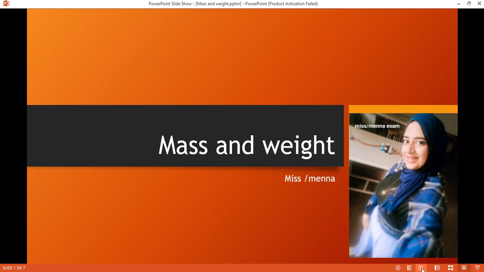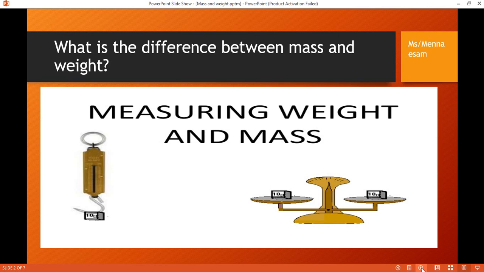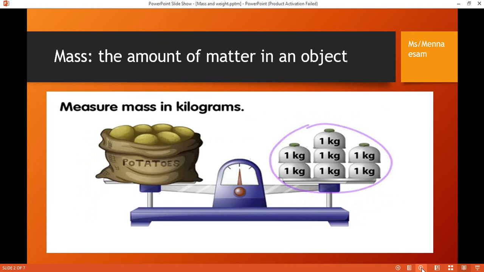What do you think? What is the difference between mass and weight? Is it the same or does it look different? It's not the same. Maybe mass and weight cause confusion for a lot of people. Is mass and weight the same? It's not the same. Okay? So let's learn what the mass is today.